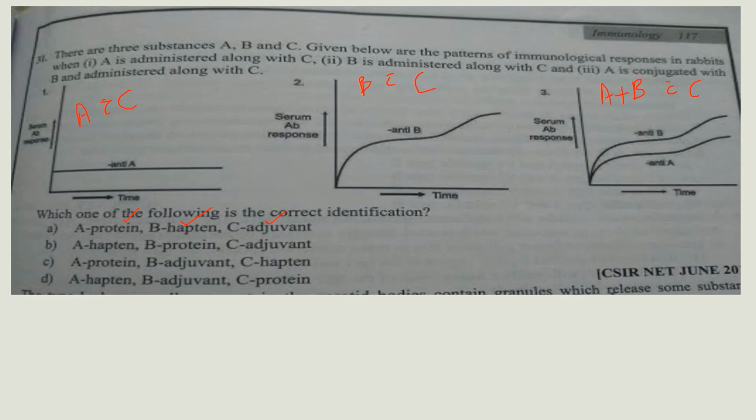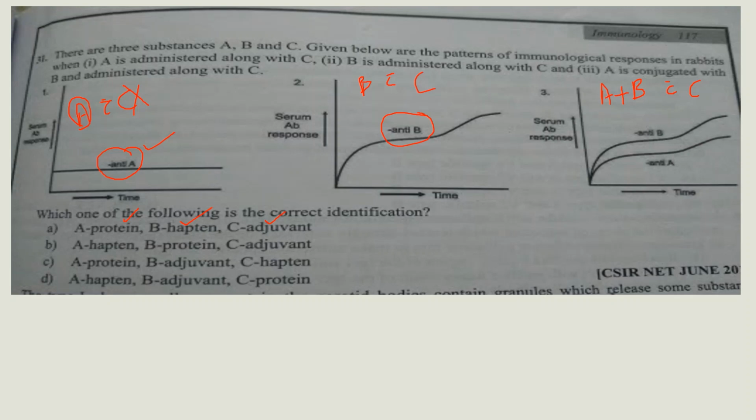So here in this graph, anti-A is produced, meaning antibody against substance A, but there is no antibody against substance C. In the second graph, antibody B is produced and the amount of antibody is increasing.